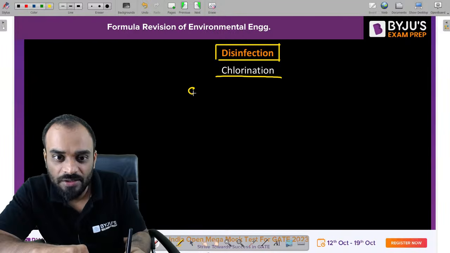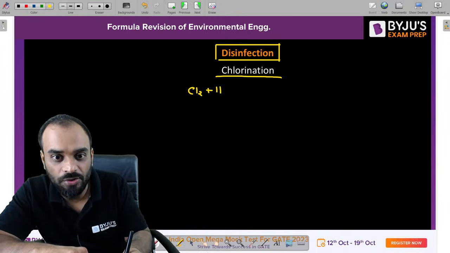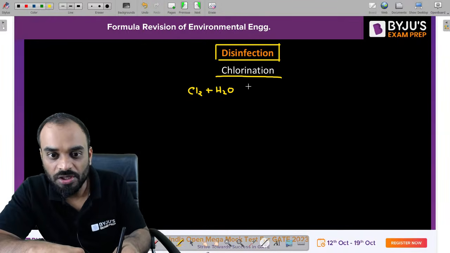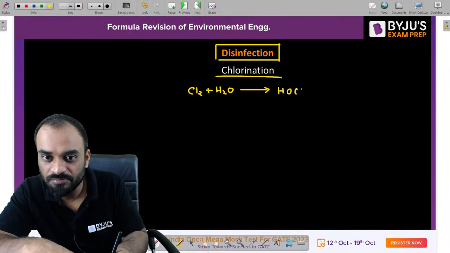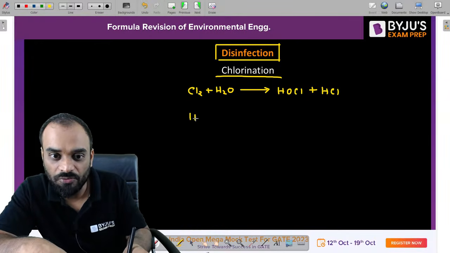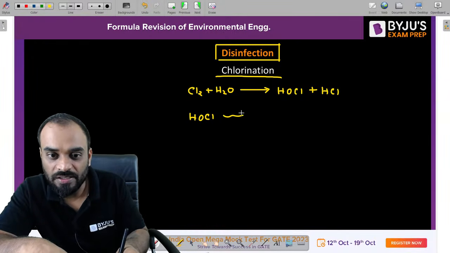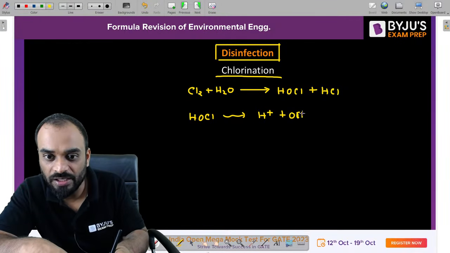So you know that when Cl2 reacts with H2O, it gives us HOCl plus HCl. Now this HOCl will further break into H plus ion and OCl negative ion.